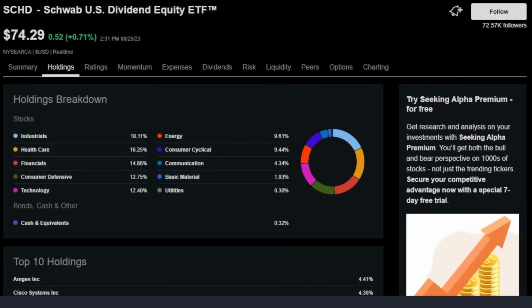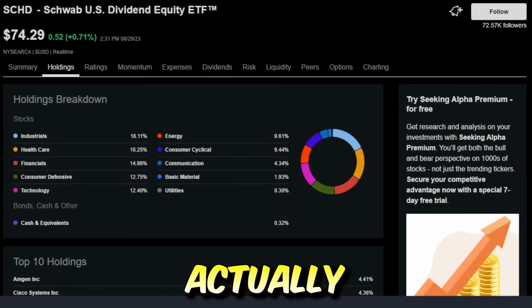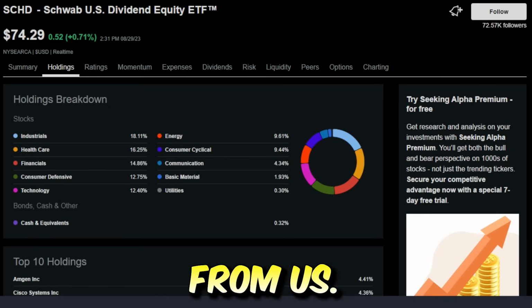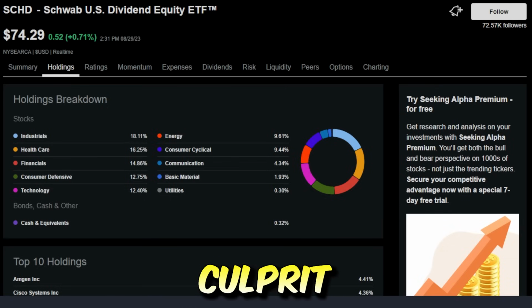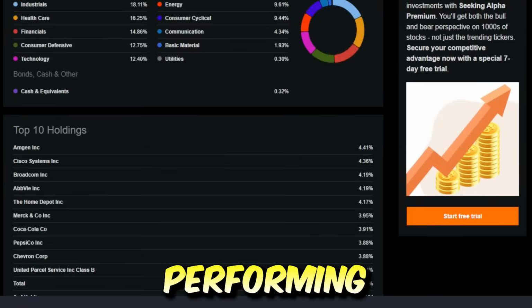So now that we briefly went through the SCHD reconstitution, and of course also looked into some of the methodology of how stocks are actually added and taken away from SCHD, looking a little bit deeper into the holdings of this fund, this is the true culprit of why the ETF has been performing so badly.